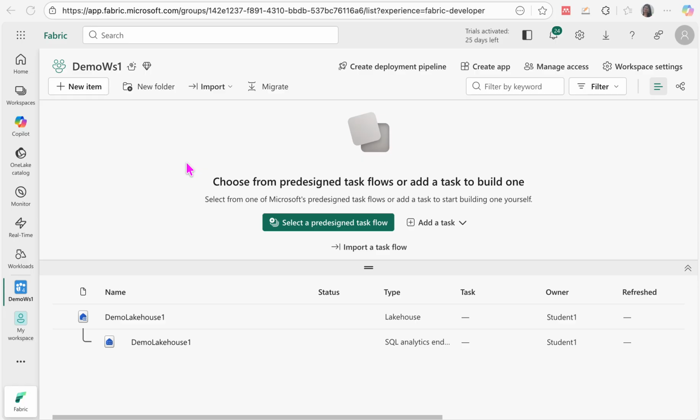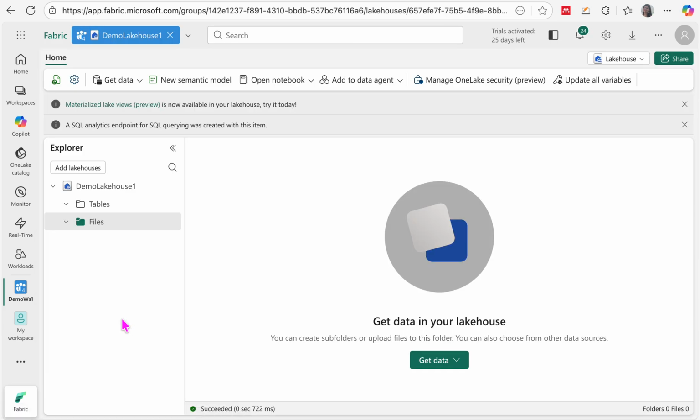Here you can see this is my demo workspace that I have already created. Within this demo workspace, this is my Lakehouse, and inside this Lakehouse, I will be ingesting the data from my ADLS Gen2 storage account. For that, in order to get the data from the ADLS storage account, first you need to set up the permission for the particular user.